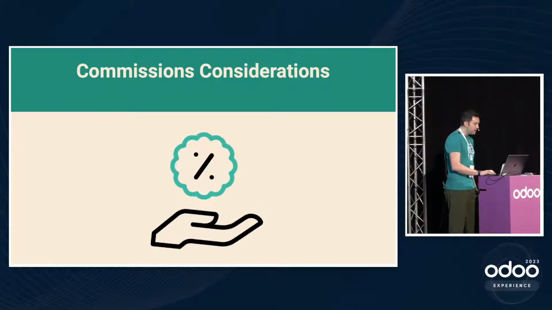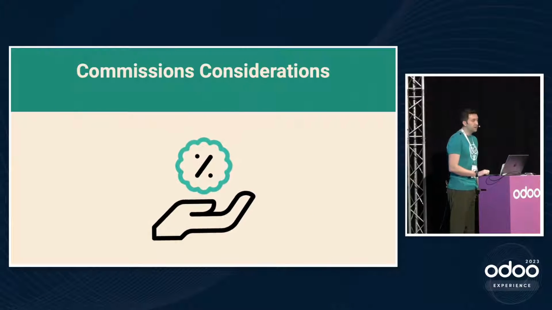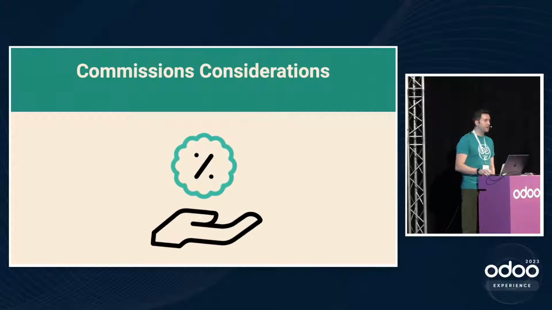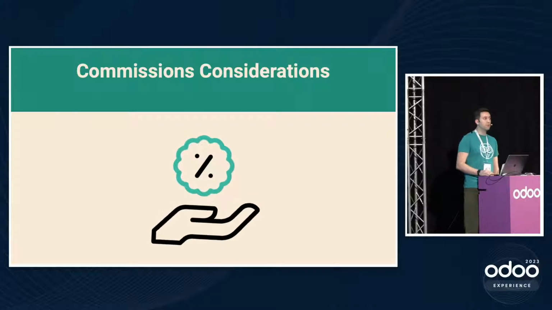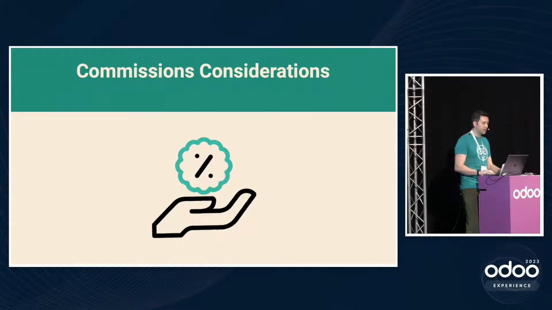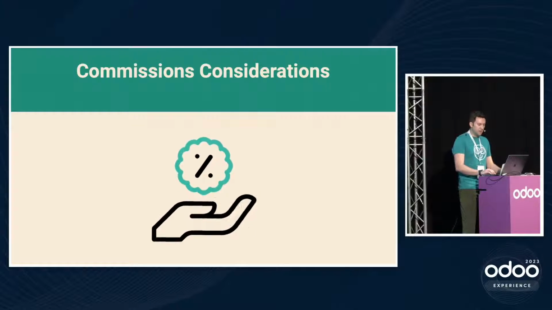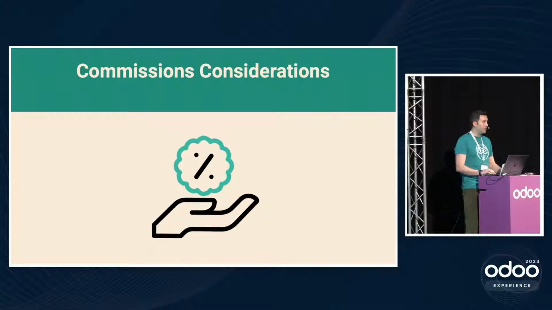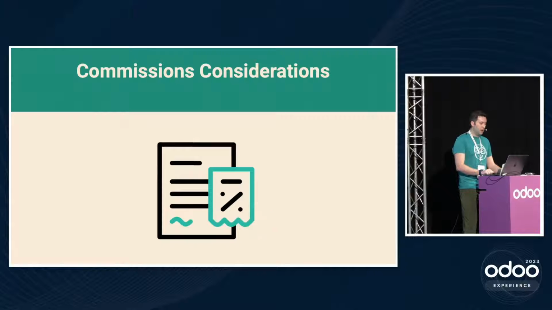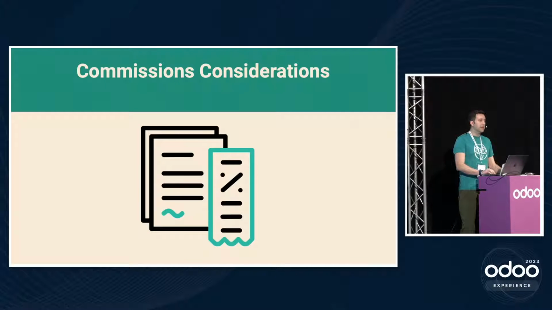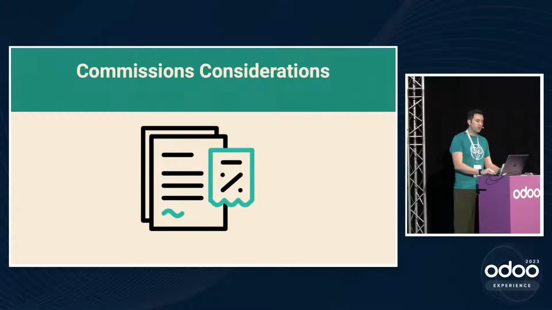When you're setting up a new commission structure for yourself and your company, or if you're going to try to improve your own, there are a lot of different considerations that you'll want to make, such as, do you pay based on the total of an invoice that's confirmed? Do you pay maybe only when the invoice is paid versus when the invoice is confirmed?